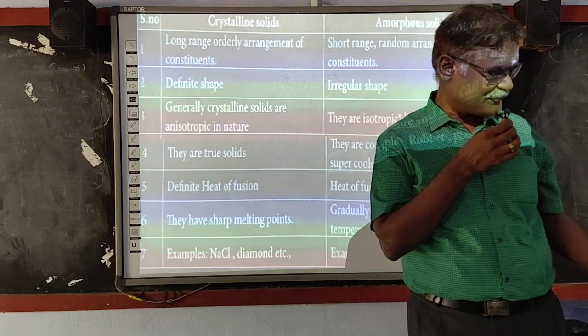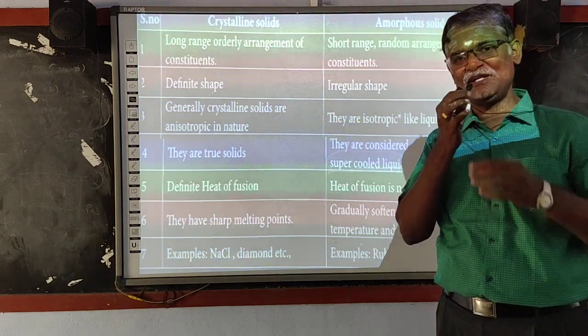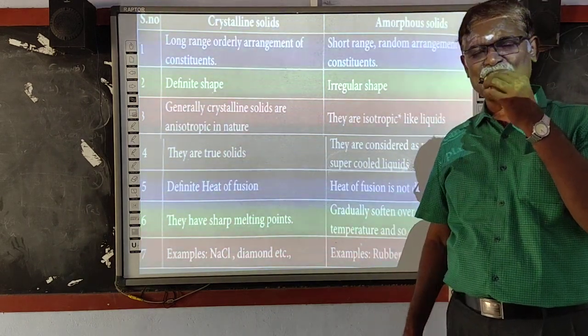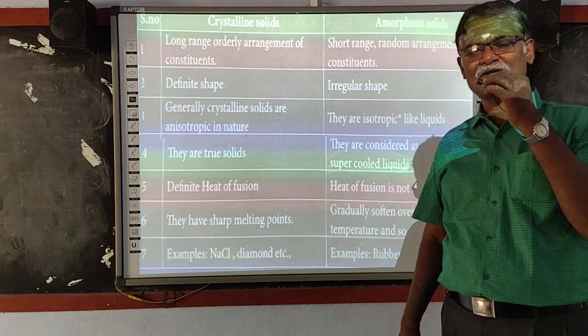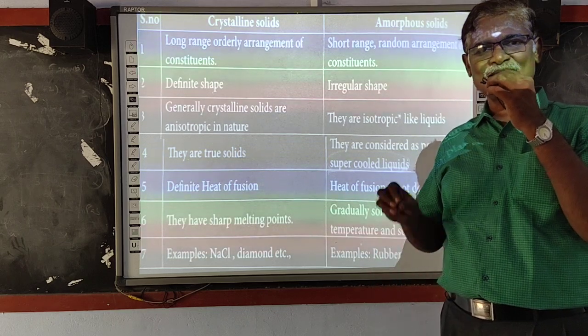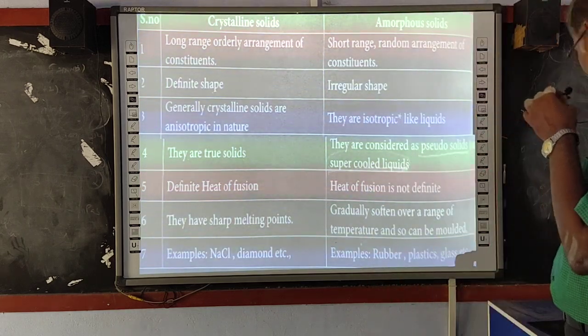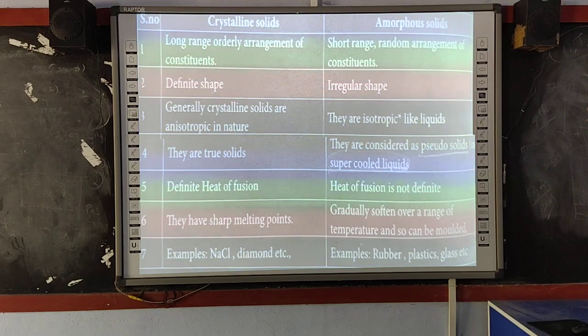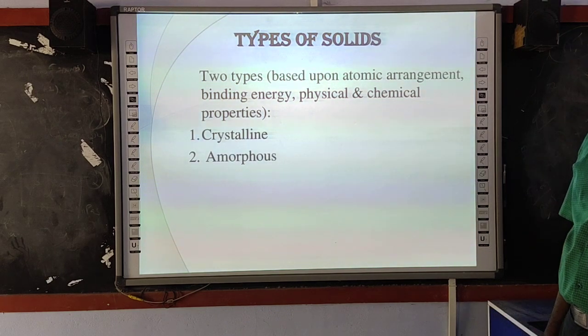If they are having the definite shape and occupying that volume, then they are known as crystalline solids. Whereas amorphous solids, all of you are using that face powder, the talcum powder. The talcum powder is amorphous. So, we are having two types of solids. They are crystalline solids and amorphous solids. Here we are going to study only about that crystalline solids.